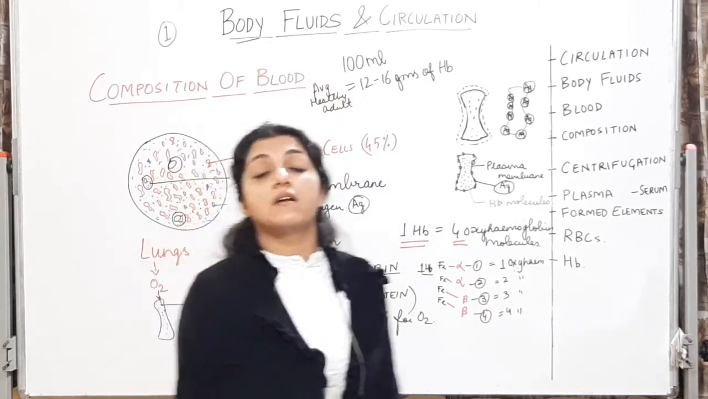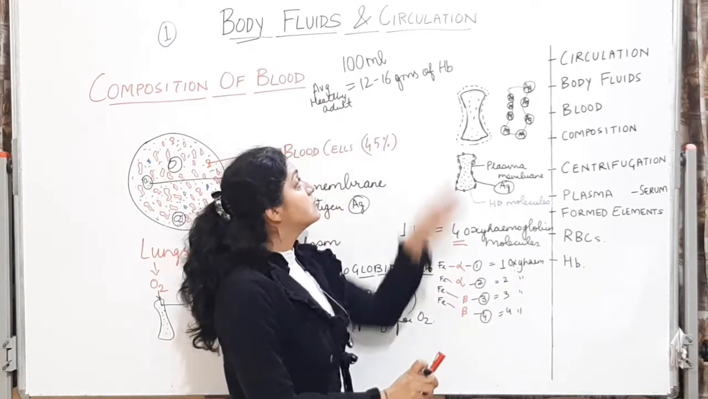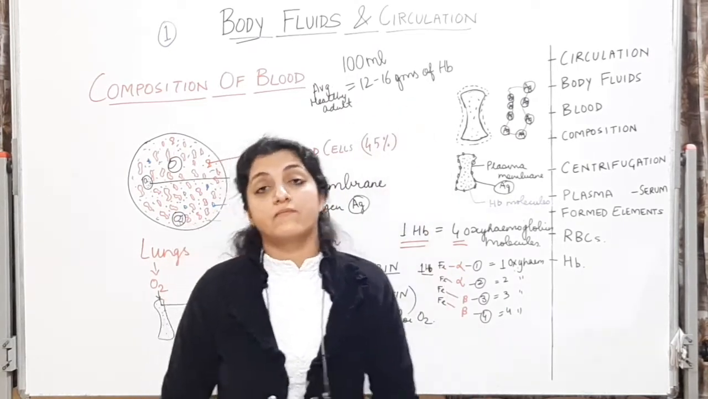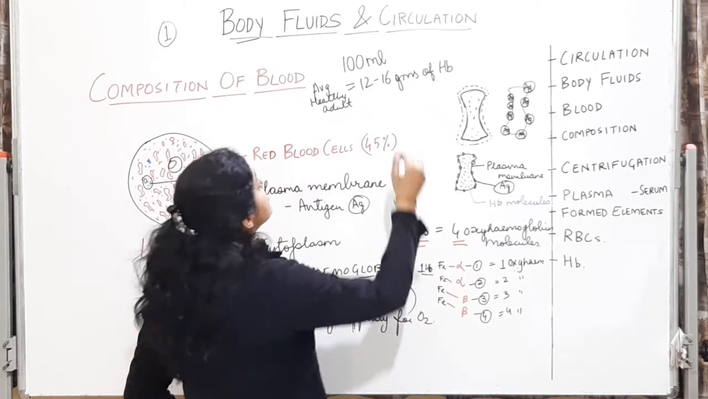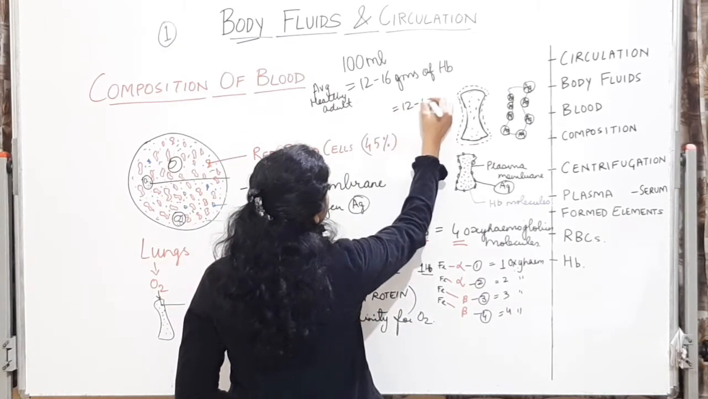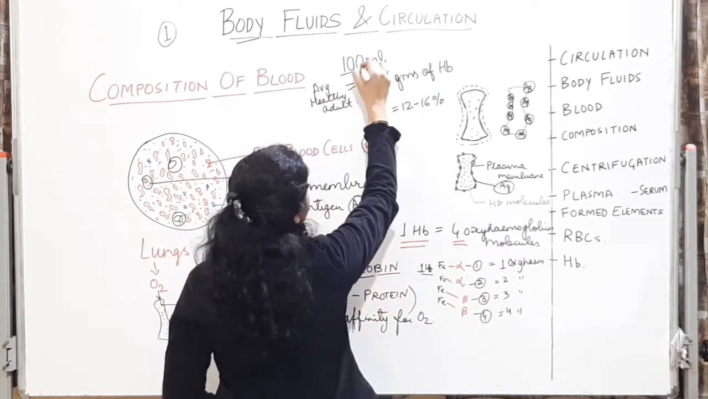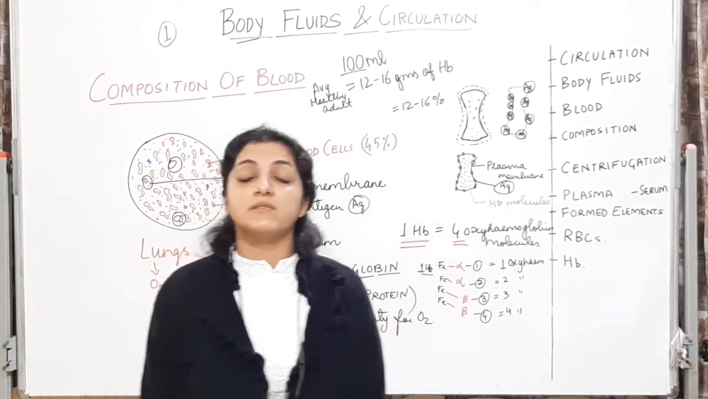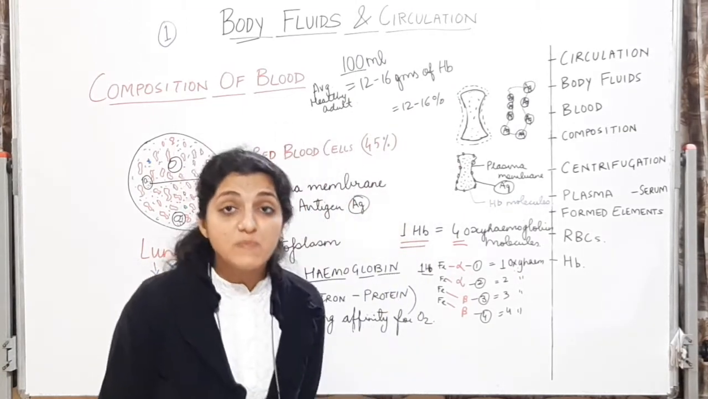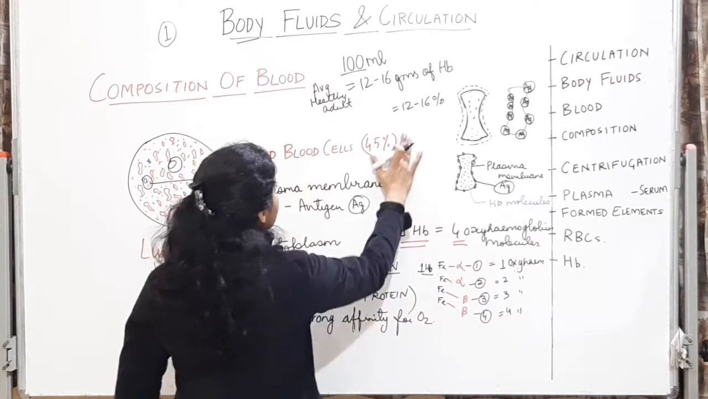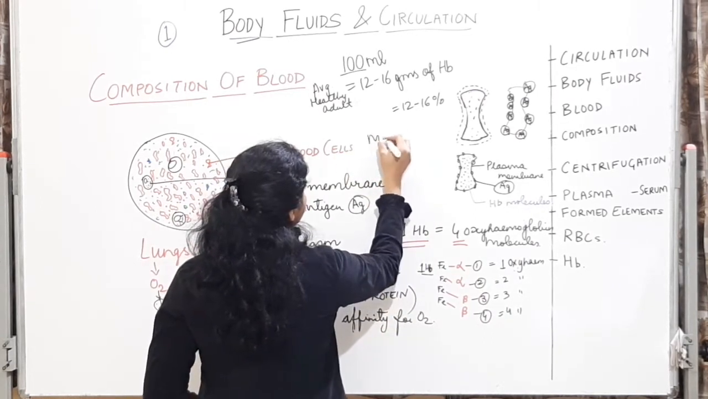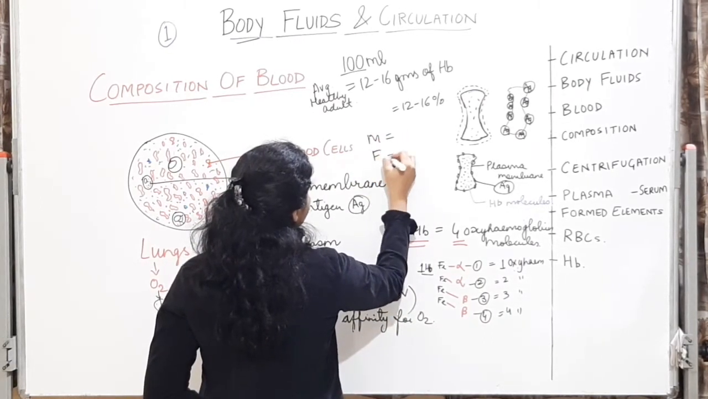Average healthy adult का hemoglobin content 12 to 16 grams होगा. We can also write it as 12 to 16% if we are not writing 100. 100 की जगह पे हम percentage लगा रहे हैं. If you want to specifically see for the males and for the females,